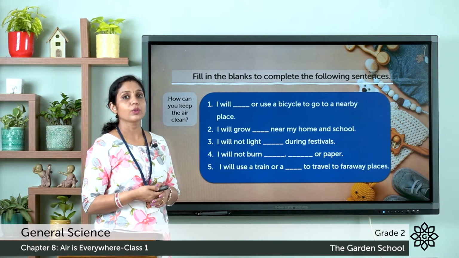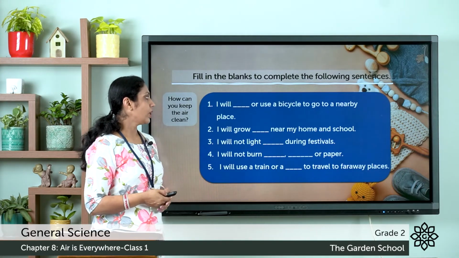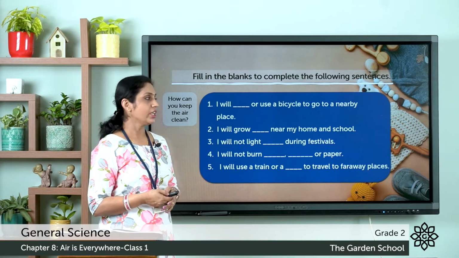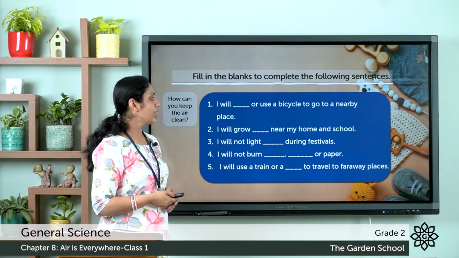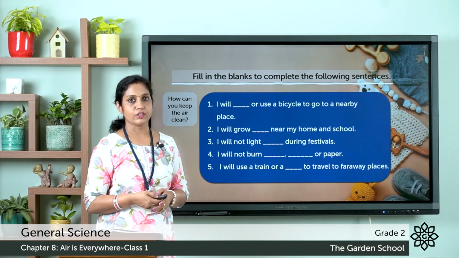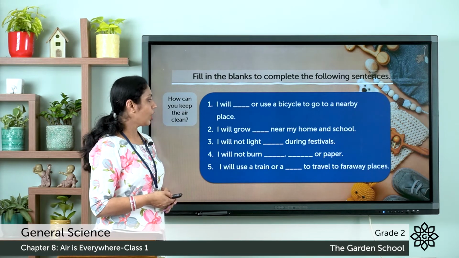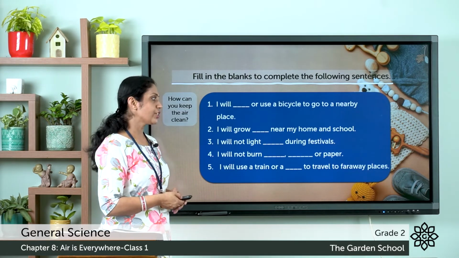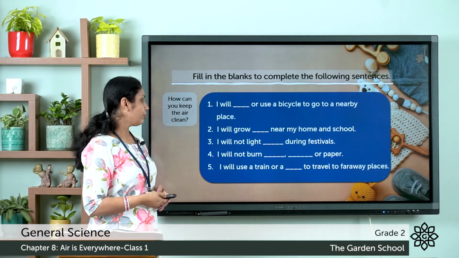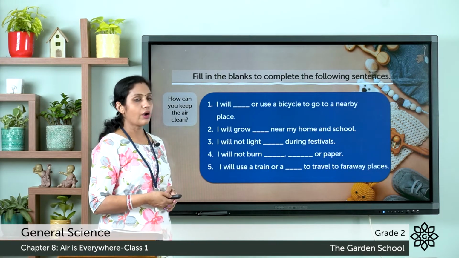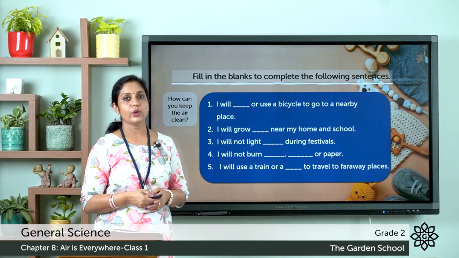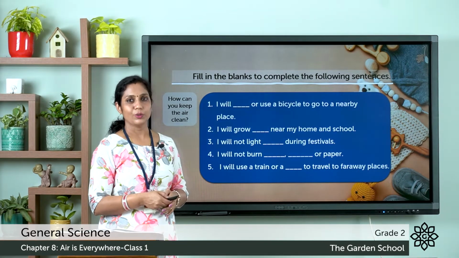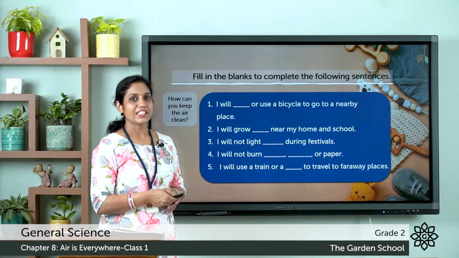So you can fill what you know there. The second one, I'll grow dash near my home and school. Third one, I will not light dash during festivals. Fourth one, I will not burn dash or paper. Fifth one, I'll use a train or a dash to travel to faraway places. So you can pause the video, try doing this. Hope you have done. Now let's check our answers.